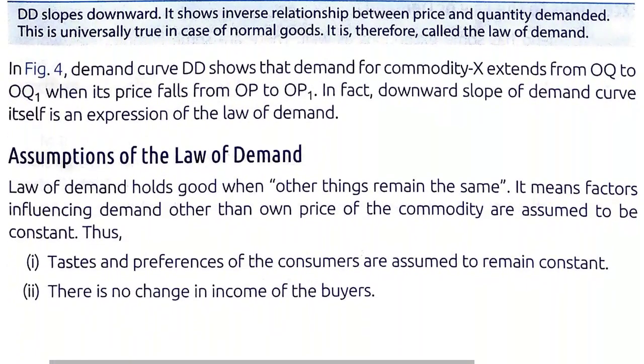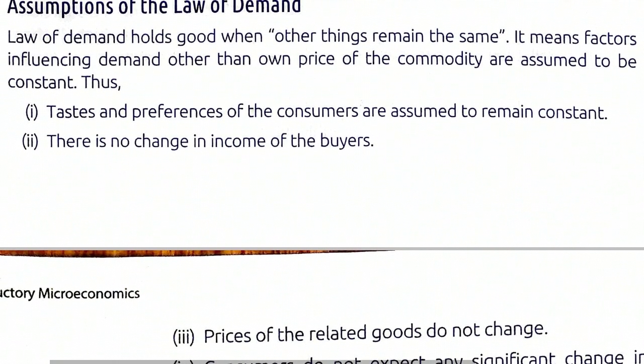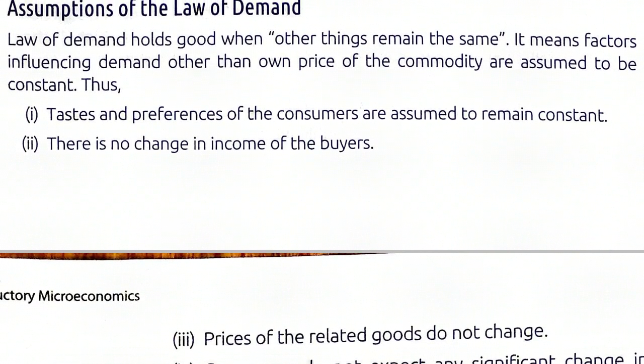What are the assumptions of law of demand? That means we have to assume that other things remain the same. So all other factors other than price should remain the same. What are the other factors? First is taste and preference of consumer are assumed to remain constant. That means if a consumer likes a particular vegetable, the like of the consumer towards that vegetable should not change.